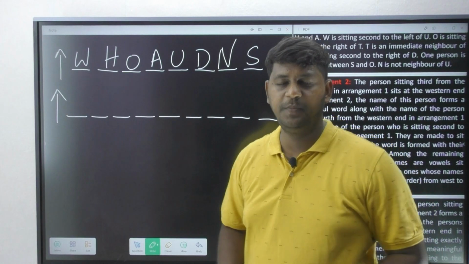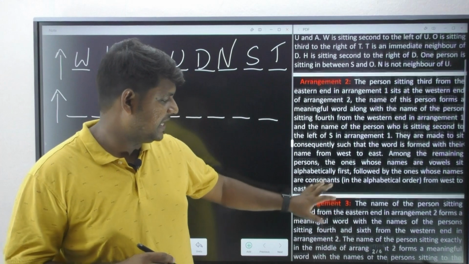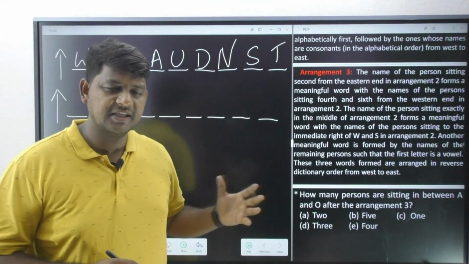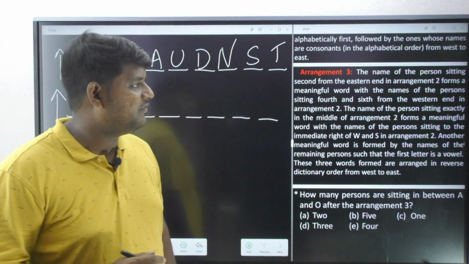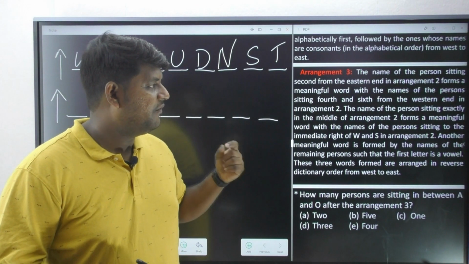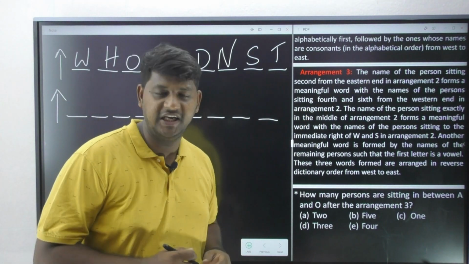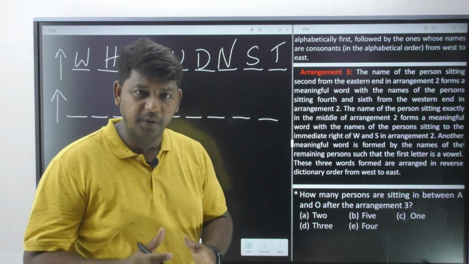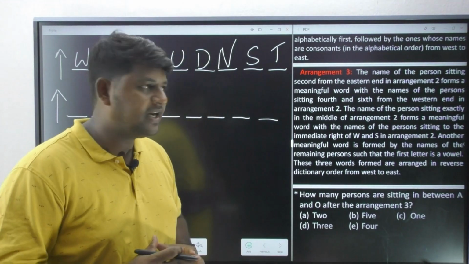Let's observe the arrangement 3. Now, whatever condition is given by our examiner in arrangement 3, let's understand the information and apply it, and let us bring that arrangement. Now, the name of the person sitting second from the east end in arrangement 2 forms a meaningful word with the names of the persons sitting fourth and sixth from the west end in arrangement 2. Yes, it is a bit difficult to understand initially, but if you break the sentence and read it, it is going to be very clear for us. So let us read it very slowly.